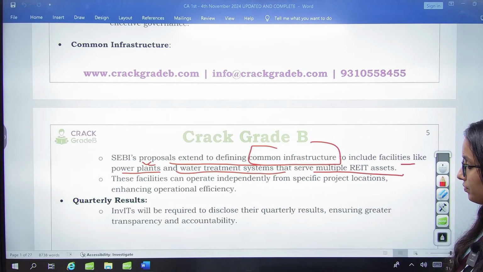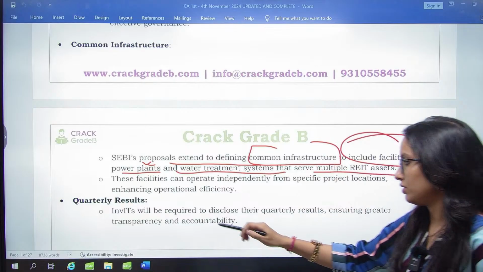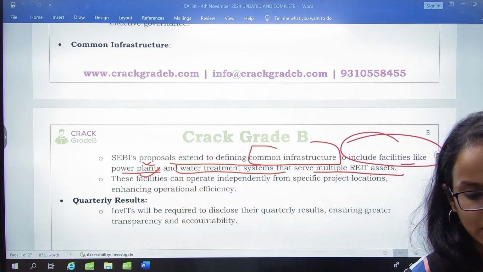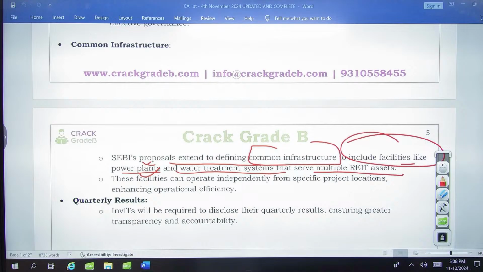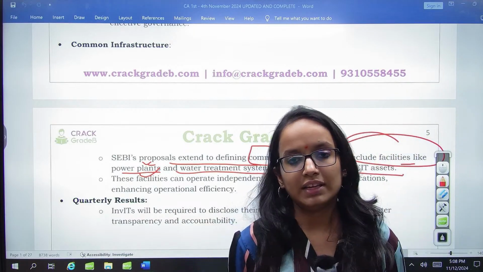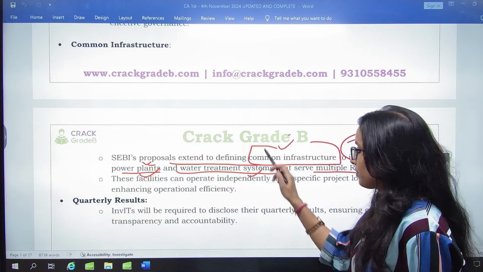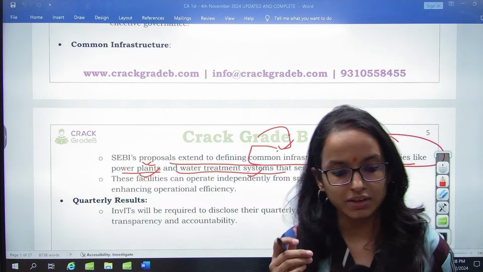So now the common infrastructure will include these power plants and water treatment systems as well, for the purpose of REIT assets. So the common infrastructure which come under the REIT assets holding, they can also include these power plants, water treatment systems, etc. This is the common infrastructure definition expansion.